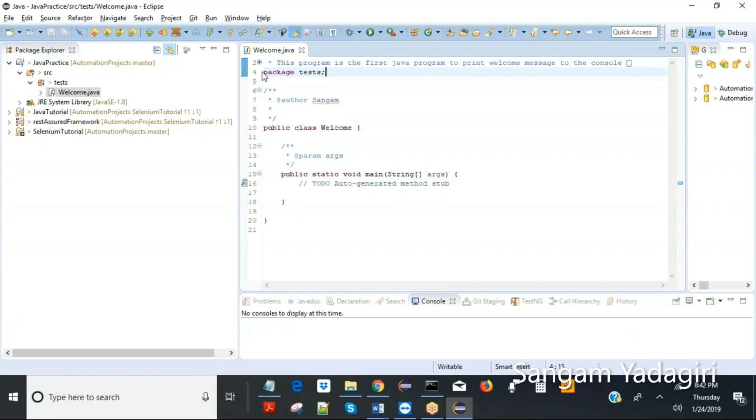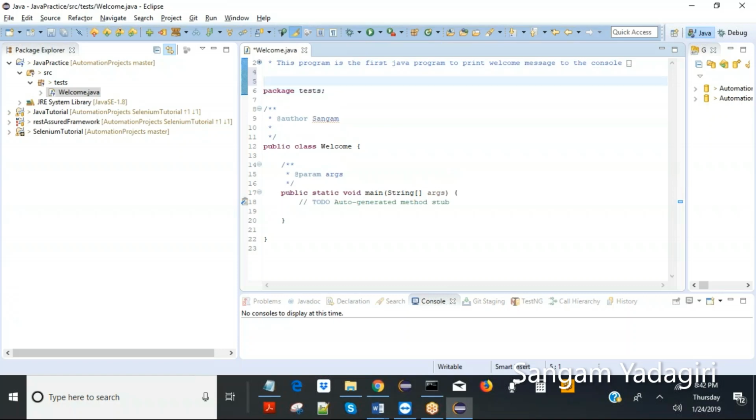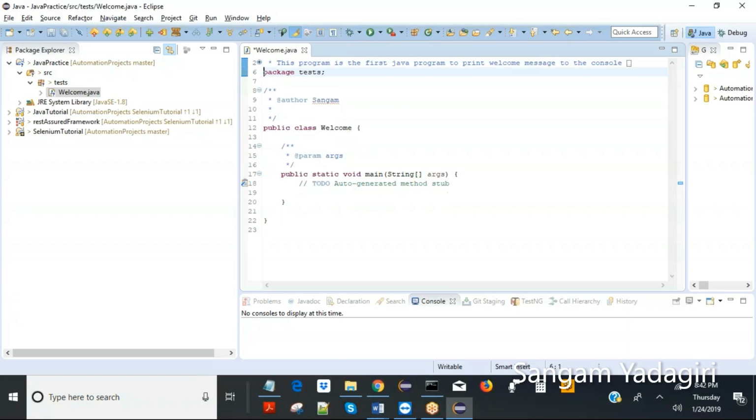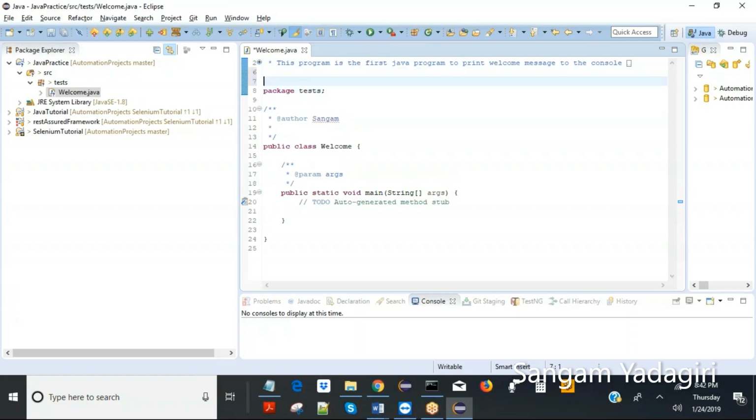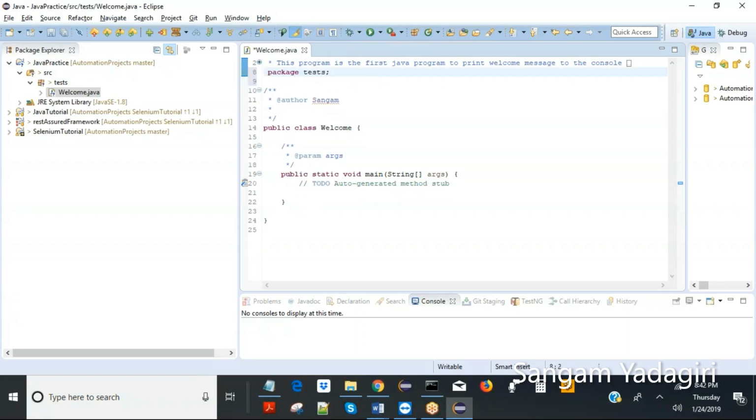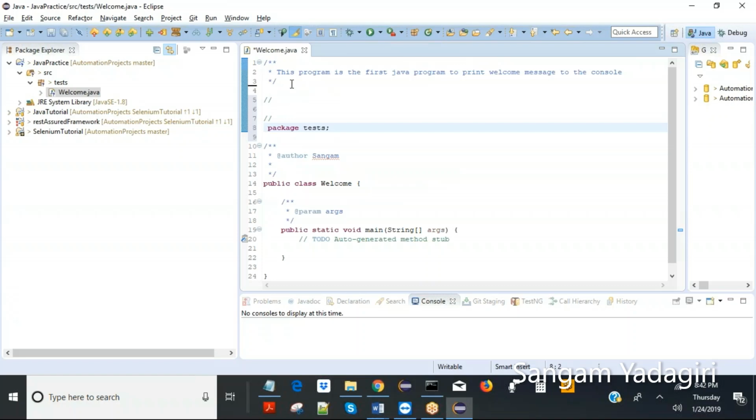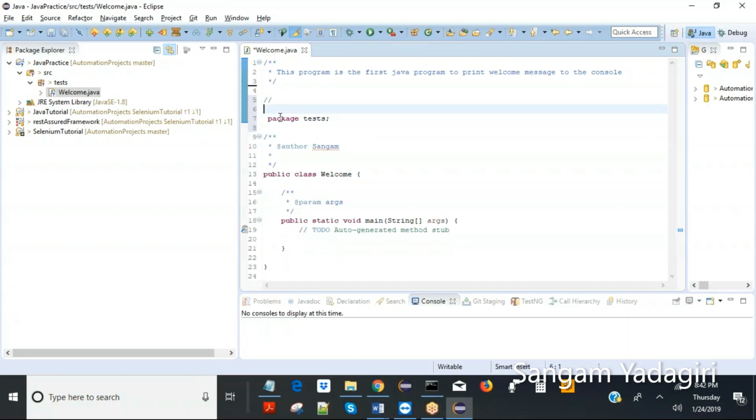Just for your understanding, I'm going to write some comments. This is not needed once you get used to it, but just for the beginning. I think it won't let me, but I can write it here. Okay, that's what it is. It's not going to let me. Oh, it can let me, but it is actually in this collapsed section. So this is package declaration.